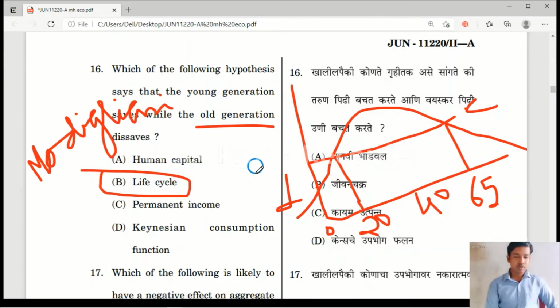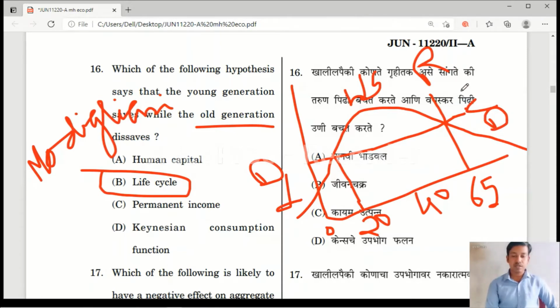So here also this dissaving will be there. And the young generation from 20 to 65 are working, and they are saving more income, and also clearing their previous loans. And at the age of 65, people will take retirement, and after retirement their consumption is constant, but they won't save money.